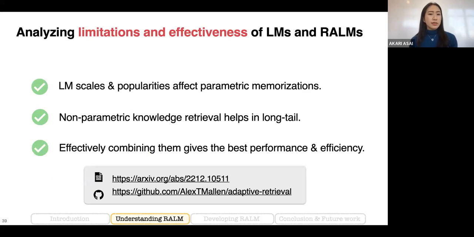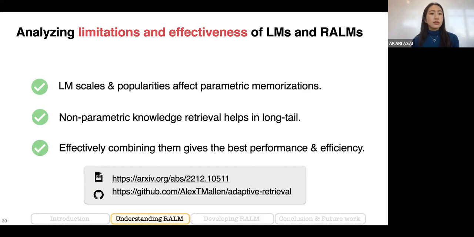The summary of the paper is that language models can memorize a lot, but their memorization is highly affected by the popularity or frequency of specific factual knowledge, or by language model scale. And even scaling up the model size may not be really helpful for long tail factual knowledge.